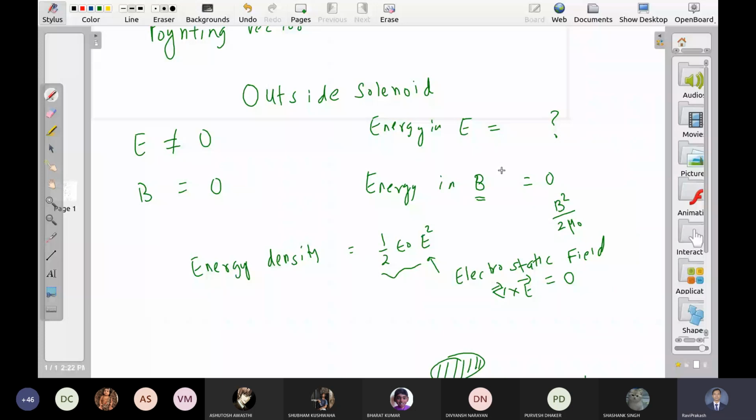Related electric field. Where did it come from? By Faraday law. And how much is the work done by this electric field? It is equal to the energy supplied by the battery. So B is like a mediator between battery and electric field.